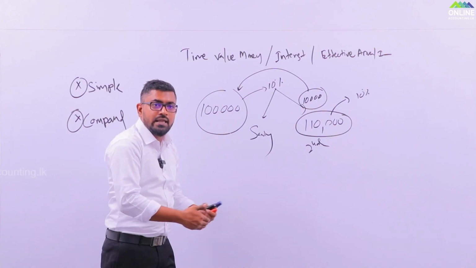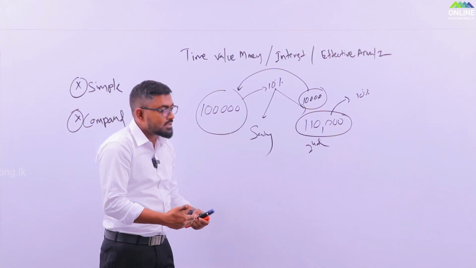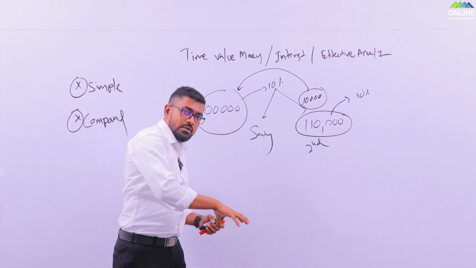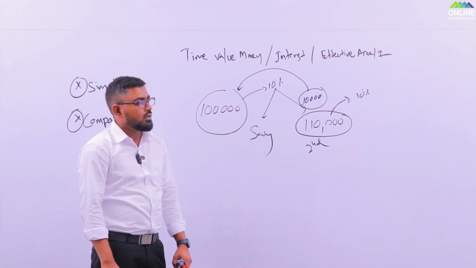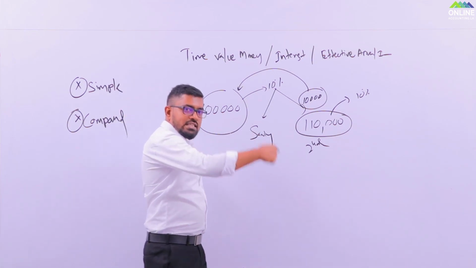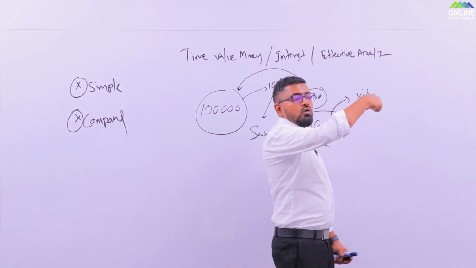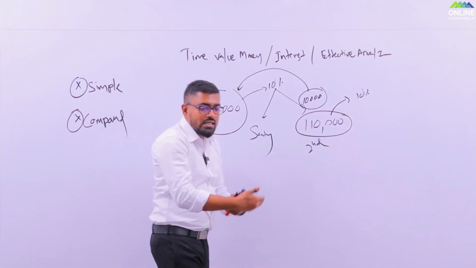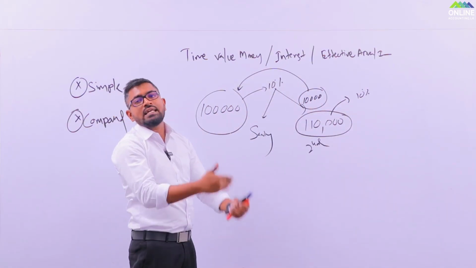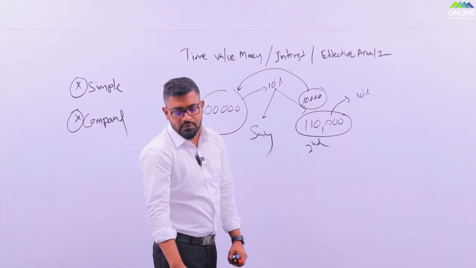Which means you can add your interest into your initial amount, and in the second year, when they consider the amount to make the interest, they consider the interest you earned from the first year plus the initial amount that you deposited, okay? So it goes as a chain now. For the interest, you again earn interest likewise. This one is called compound interest. It's compounding.